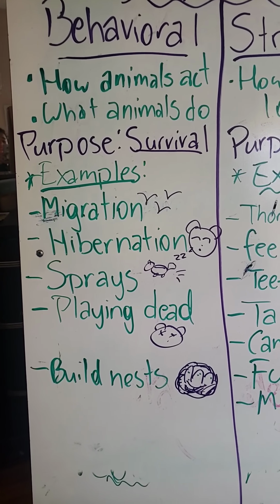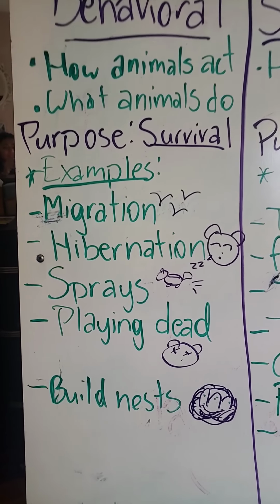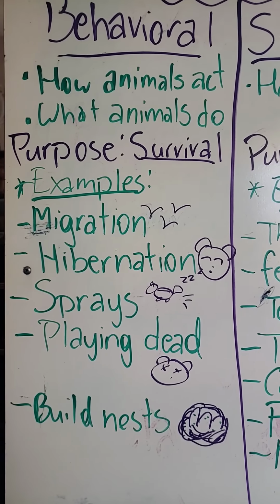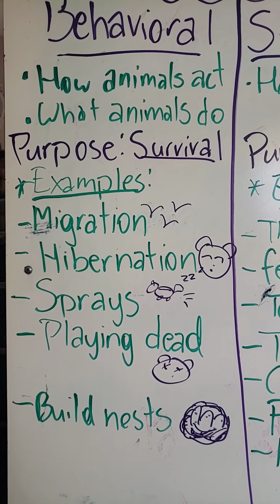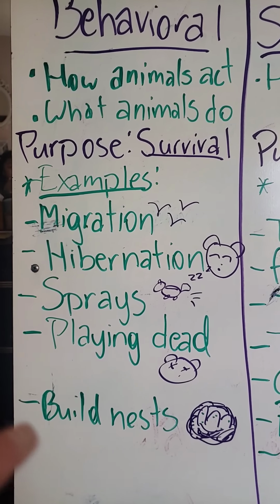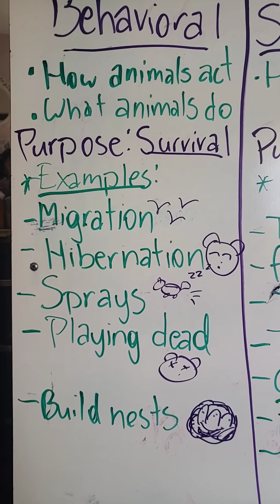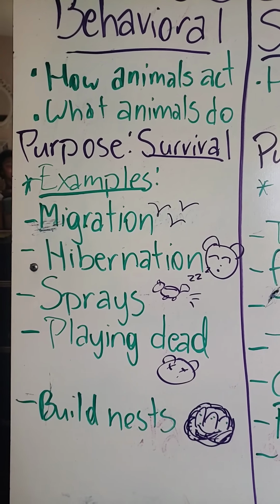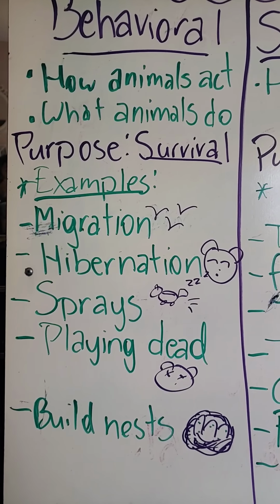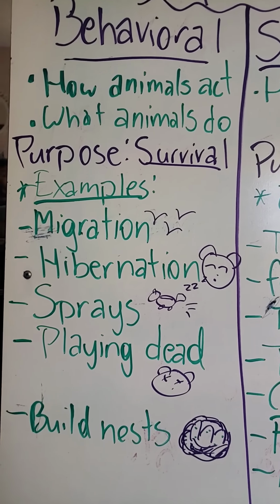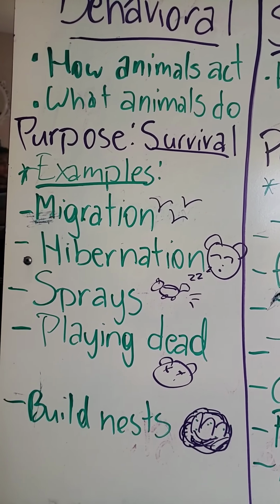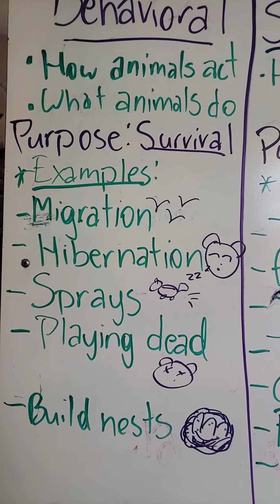So behavioral adaptations are how animals act, what animals do, and the purpose for this adaptation is survival, so staying alive. Examples of behavioral adaptations include migration. An example of migration would be birds flying south in the winter to avoid cold in the north. They do fly back though. Once the cold is over, birds go back to where they're from. And then when it gets cold again, they go back south to stay out of the cold. And that is what migration is.